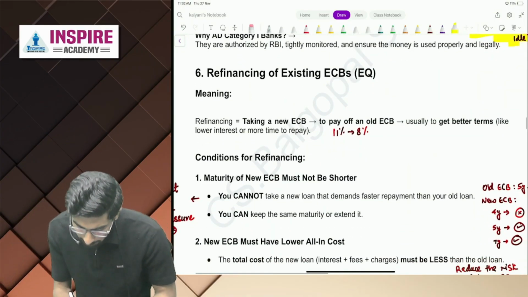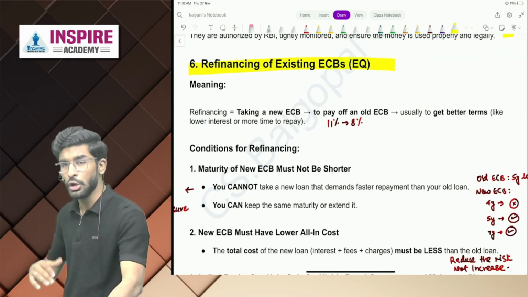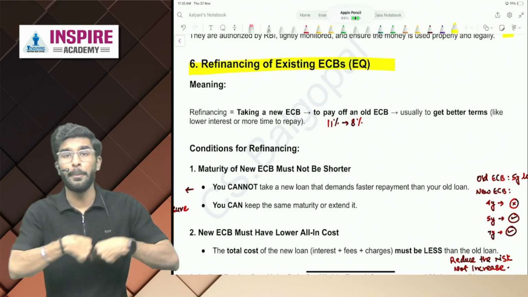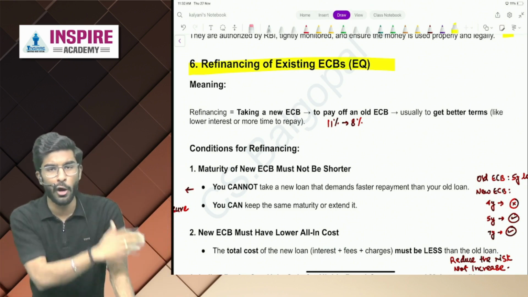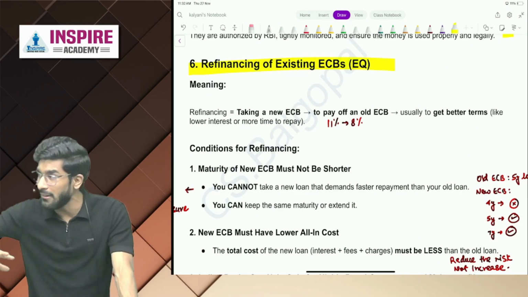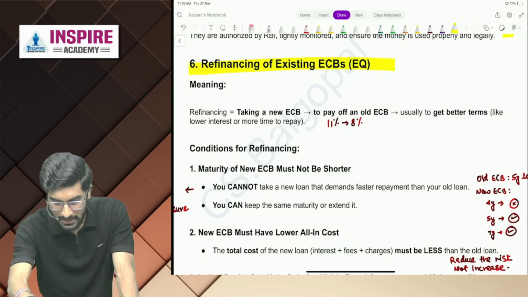Now, refinancing of existing ECBs. So you are taking new ECBs to pay off old ECBs. Sir, why can't we simply pay off old ECBs? Why are we taking another ECB to pay off old ECBs? The logic is very, very simple.